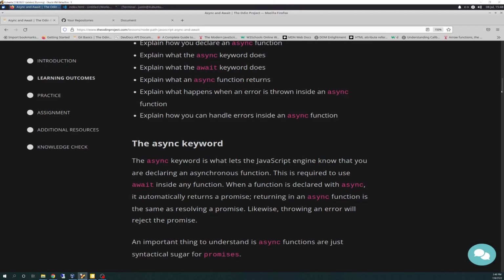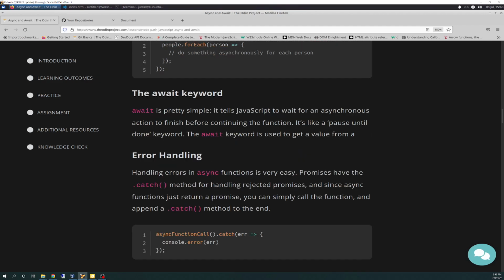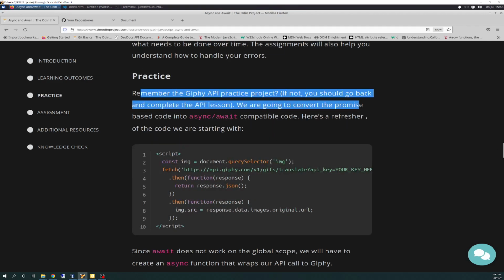that. We will go over the learning objectives, and then I'll show you my source code for the inline project that's contained within here. There's a little section here called practice, and basically it's going back to the Giphy API practice project from the last video.